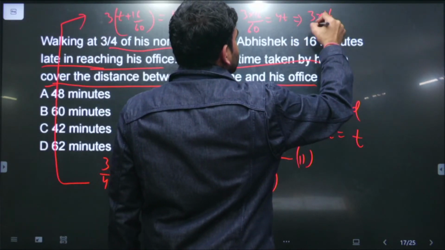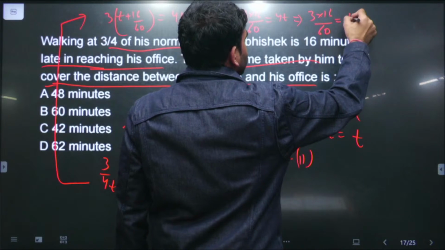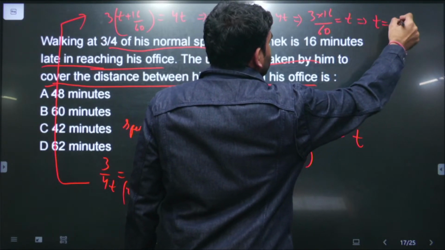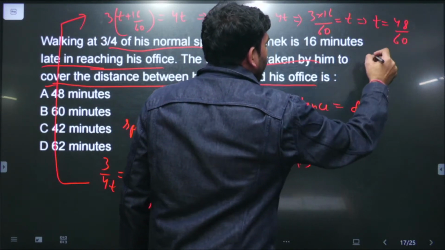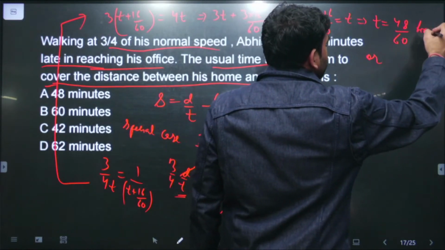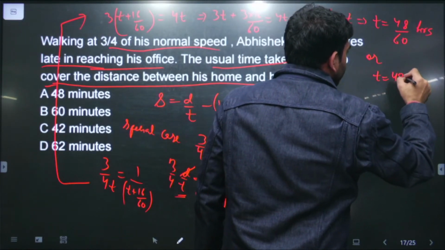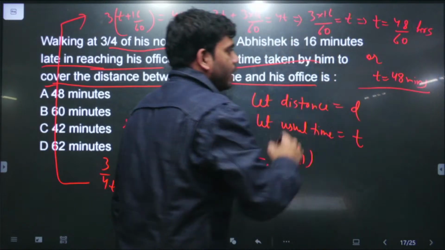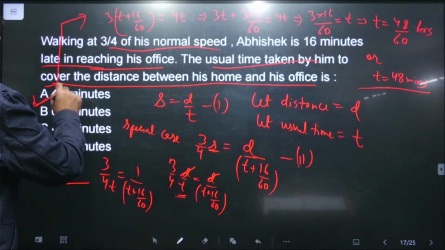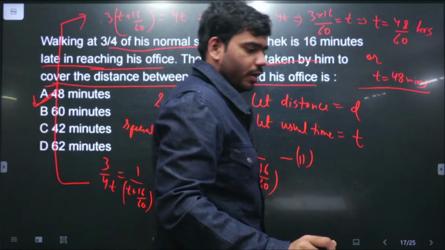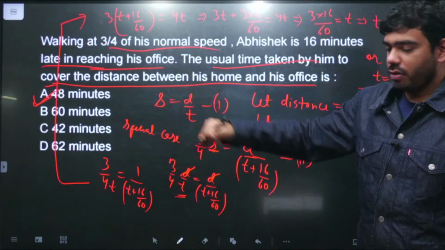3 into 16 upon 60 is equal to t. t is equal to 48 upon 60 hours, or t is equal to 48 minutes. This is the answer, 48 minutes. बहुत सिंपल सा क्वेश्चन था. इसका आंसर इज ऑप्शन नंबर ए, 48 minutes.